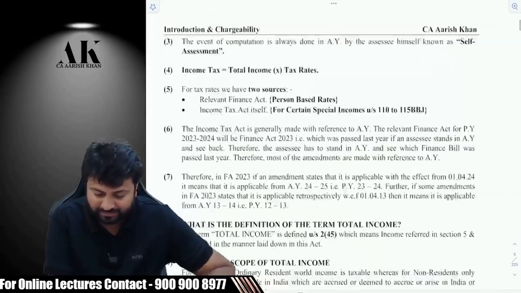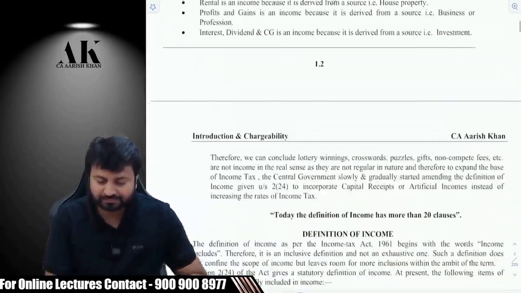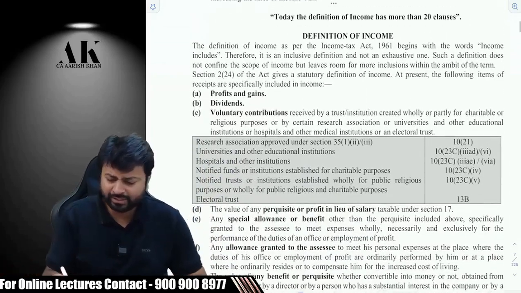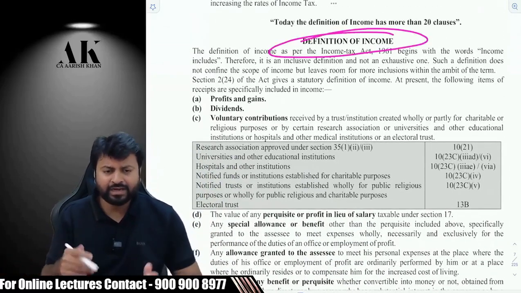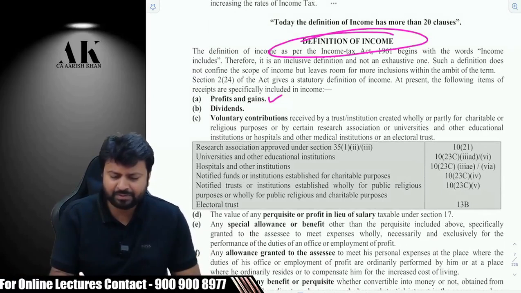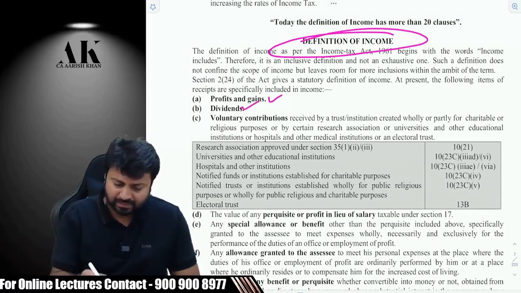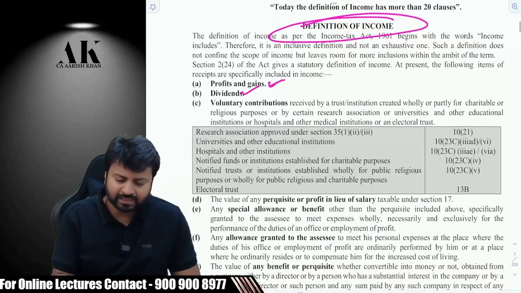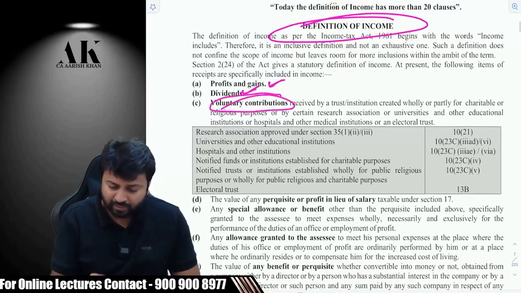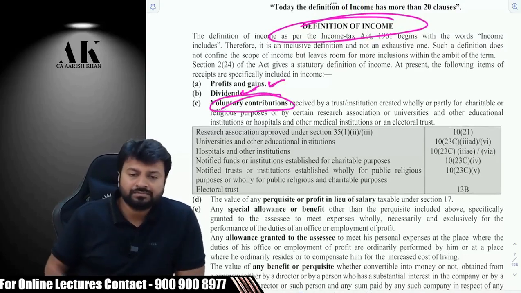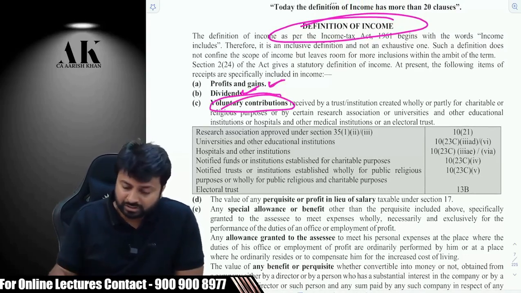When you see the income tax law, section 224, I'm obviously not getting into the definition of income. We'll be doing that with the respective topics. When we learn PGBP, we'll talk about profits and gains. When we learn about IFOS, we'll talk about dividends. So you can see now profits and gains is income, dividend is income. Now even voluntary contribution is also income. Voluntary contribution means donations.